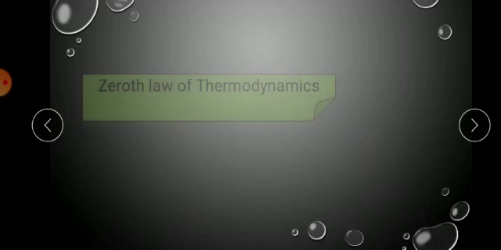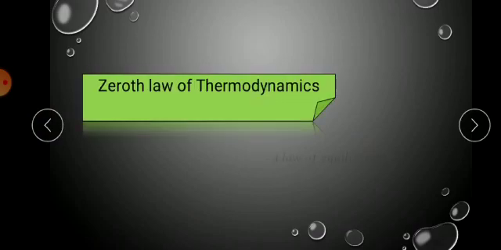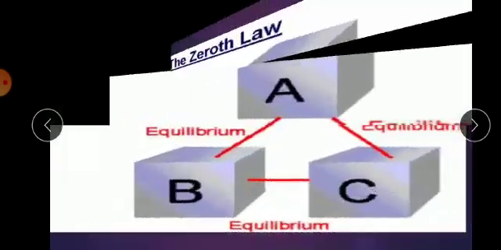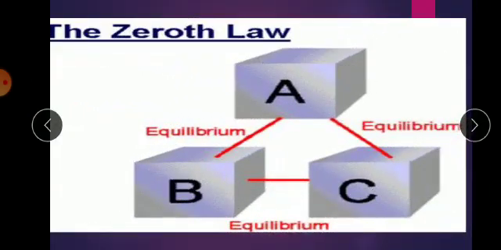The zeroth law of thermodynamics is a law of equilibrium. What is meant by equilibrium? See here. Three systems are here, A, B, C. A is in equilibrium with C, as well as A is in equilibrium with B, and B and C are also in equilibrium with each other. So three systems are maintaining equilibrium. That is the zeroth law of thermodynamics.